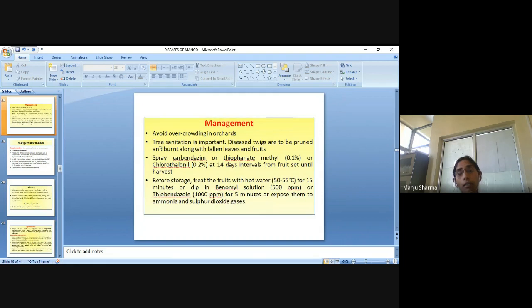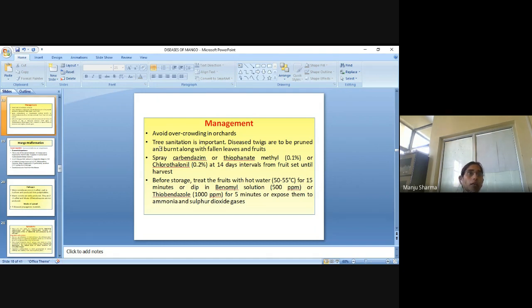Basically, there are chemical treatments which we can do for this kind of disease. And some cultural practices are also there by which we can manage the disease, like removing the infected parts.